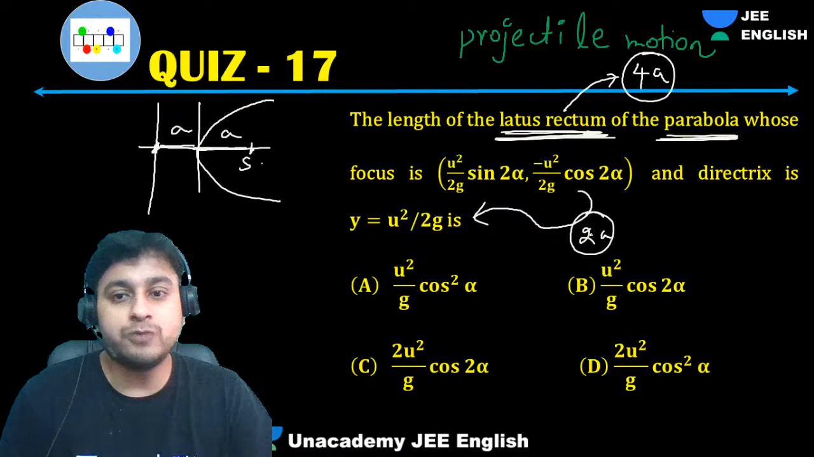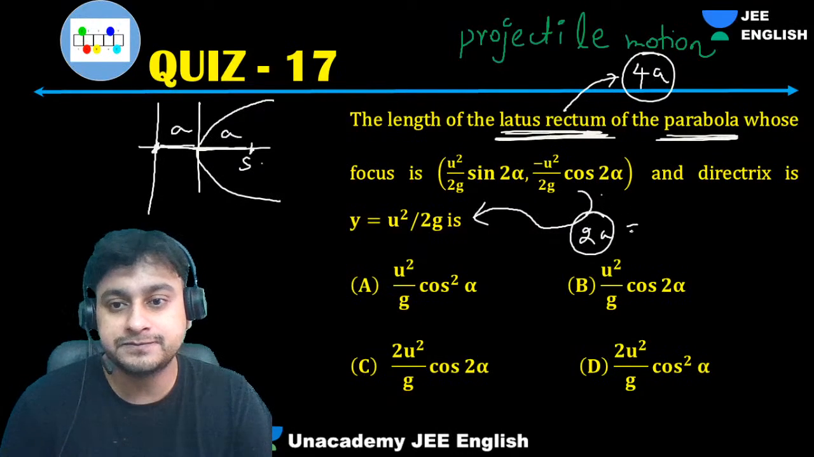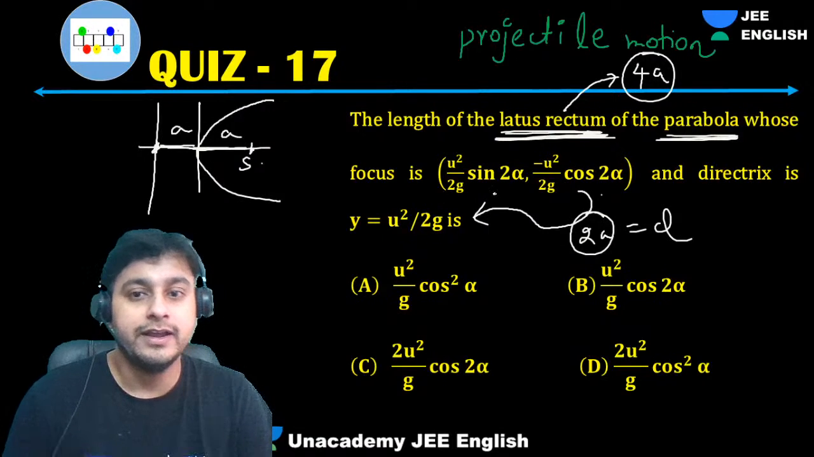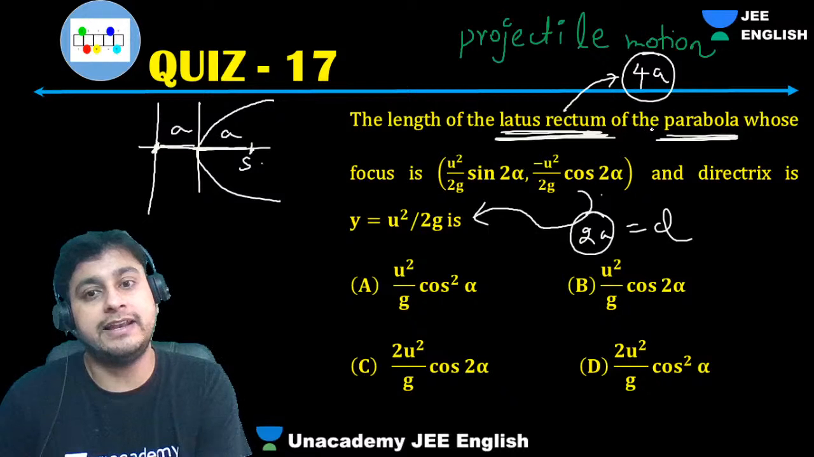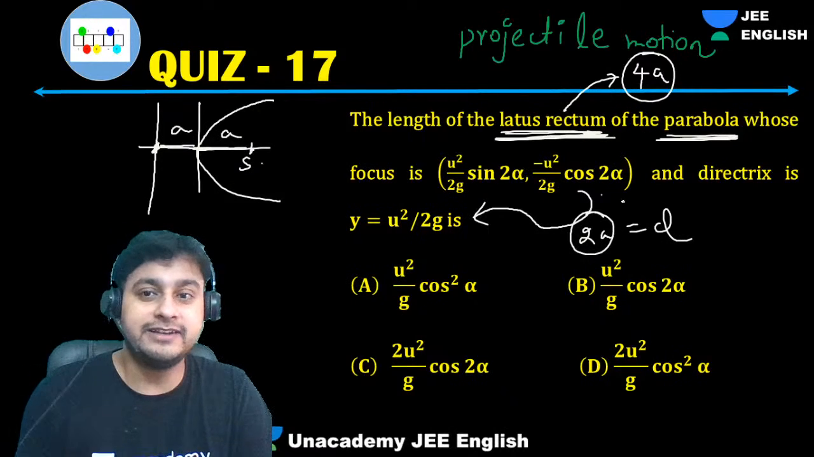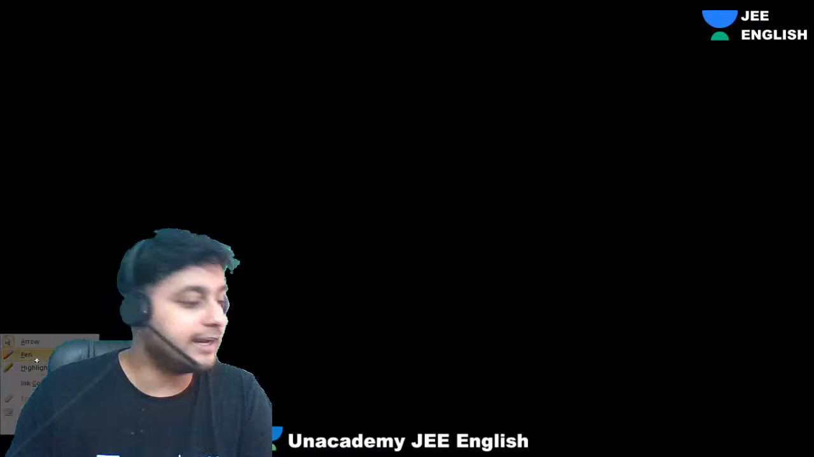Okay, so guys, what we'll do, we'll calculate this distance from this point, and then we will double it. As soon as you double it, you will get the length of the latus rectum, right? Okay, so first get the d. So distance of which point? Let me write it down.